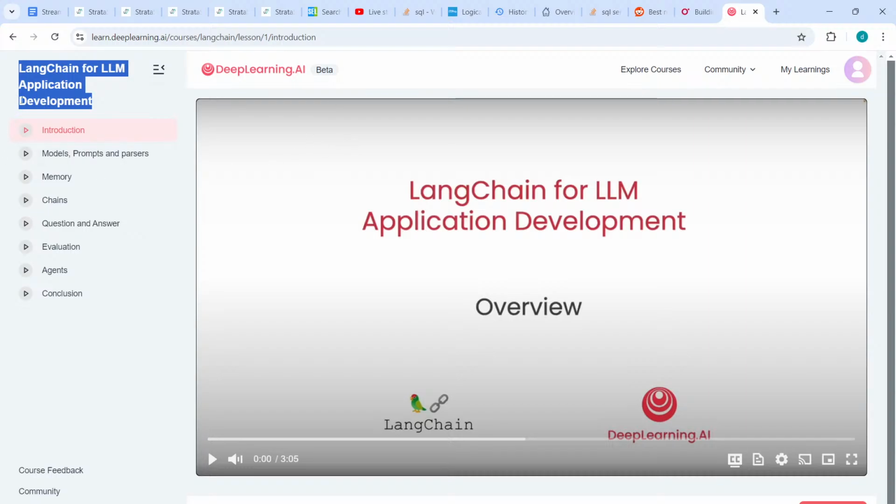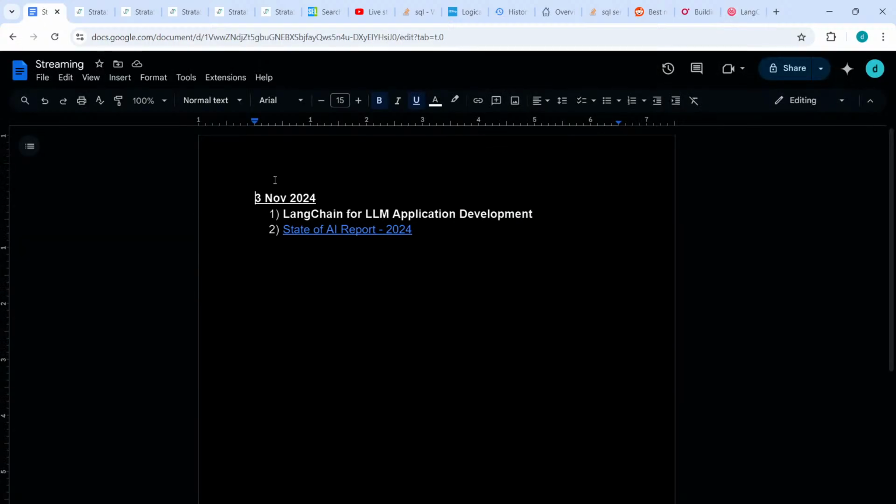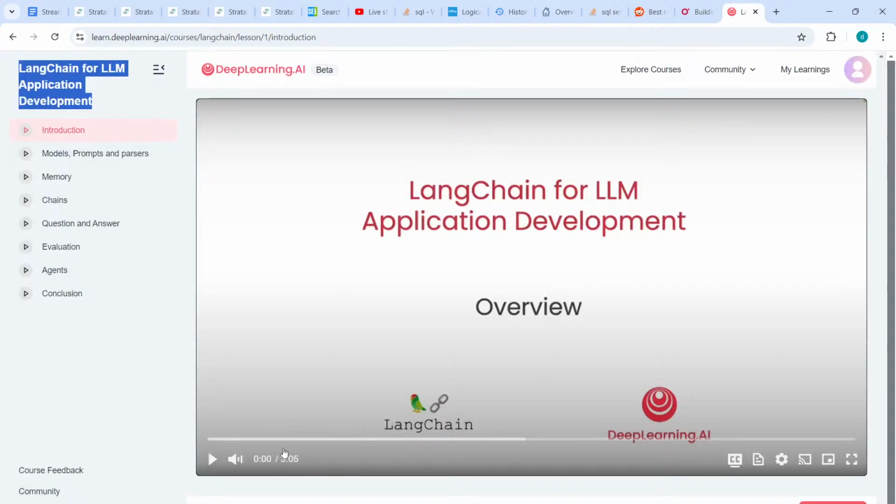Right. So today I'm going to learn Langchain. I'm going to learn Langchain finally after such a long time. I want to learn Langchain, but then I keep on postponing. And then today I finally say, you know what, I can't wait any longer. It's time for me to learn Langchain and see what's the hype about. All right.